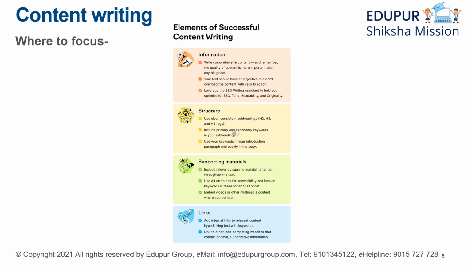Then we will come to know what are the types of content writing. In number 3, we will learn how to start and where to start. In number 4, we will learn where to focus, I mean, in which ideas or in which sections to focus. In number 5, we will learn how to create an outline for your content.